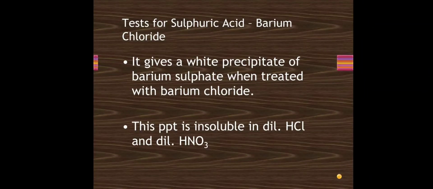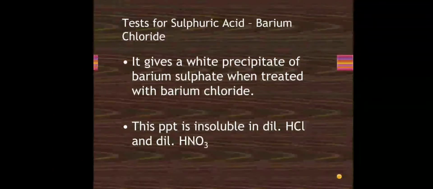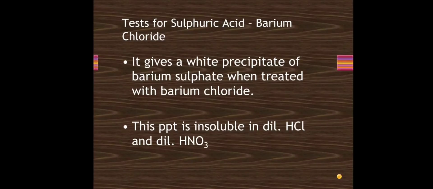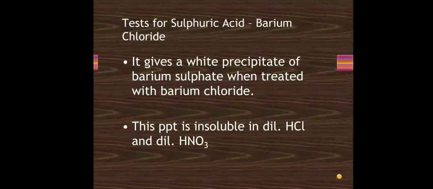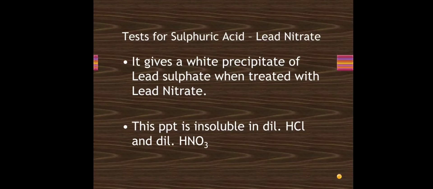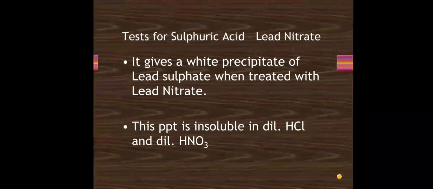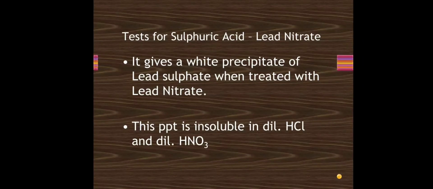Test for sulfuric acid with barium chloride. With barium chloride, it gives a white precipitate of barium sulfate, and this precipitate is insoluble in dilute HCl or dilute HNO3. So this is an insoluble precipitate that we get from barium chloride. Next is a test with lead nitrate. With lead nitrate also it gives a white precipitate, and this precipitate is also insoluble in dilute HCl and dilute HNO3.